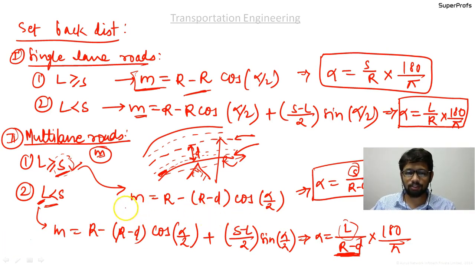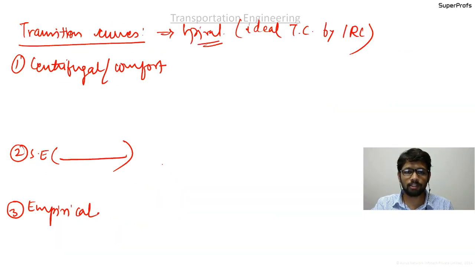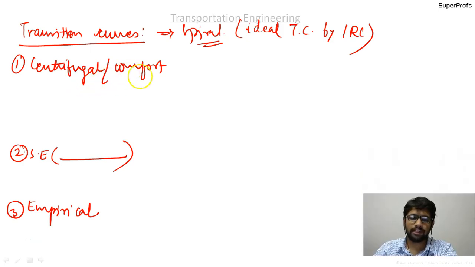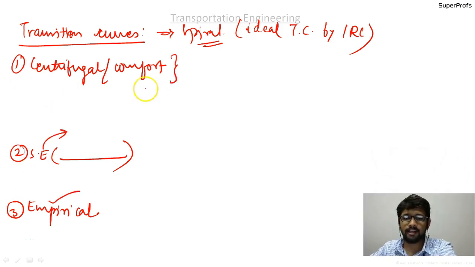Before going to transition curves, notice that M is the distance that is always measured from the center line of the entire road. Okay, so accordingly you have to use the formula as they are asked. Okay, so the transition curves now. So length of transition curve is designed based on these three criterions: centrifugal or the comfort criteria, second one is the super elevation criteria, and the third one is the empirical formula given by IRC.